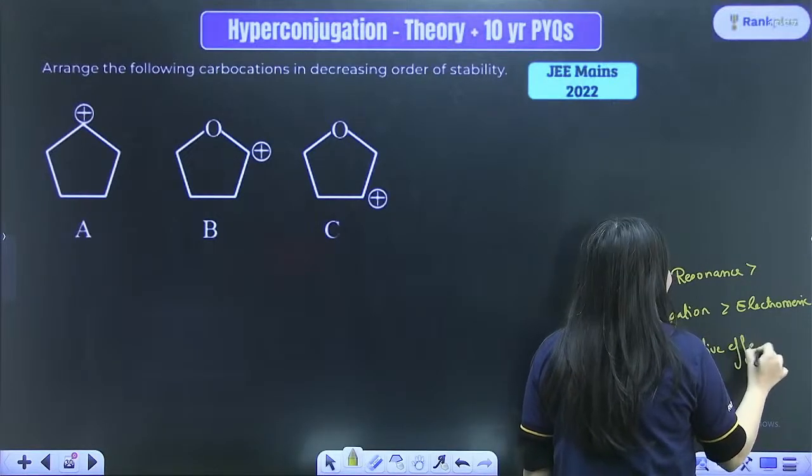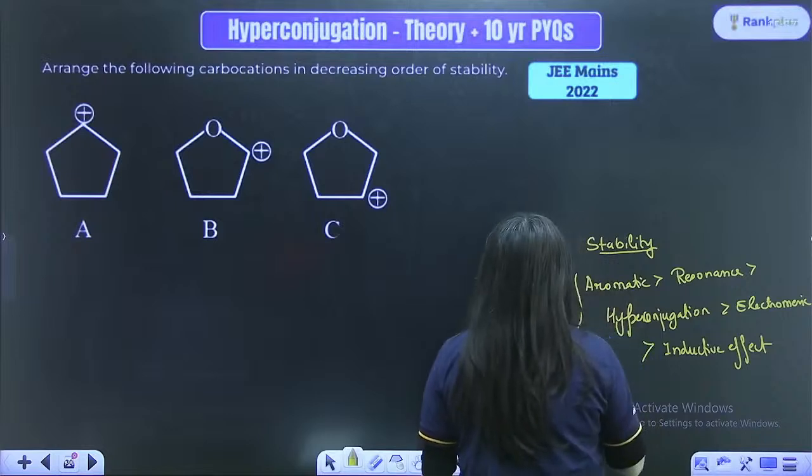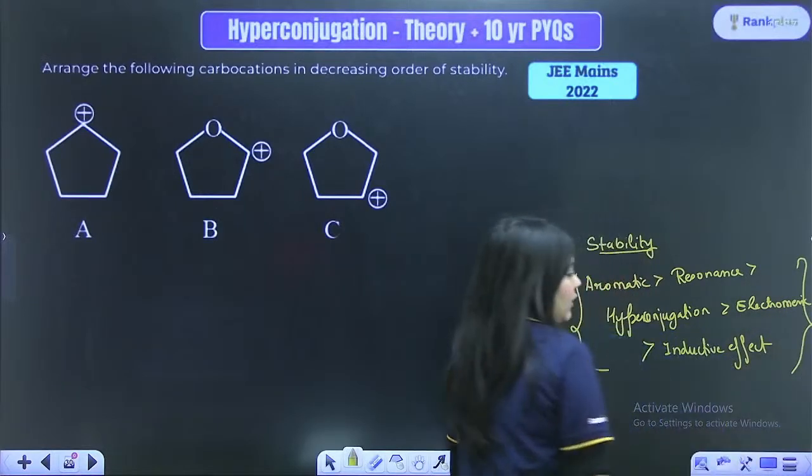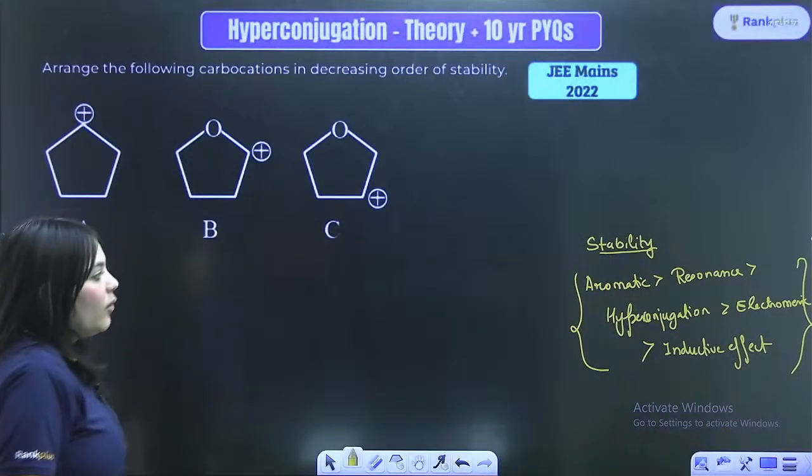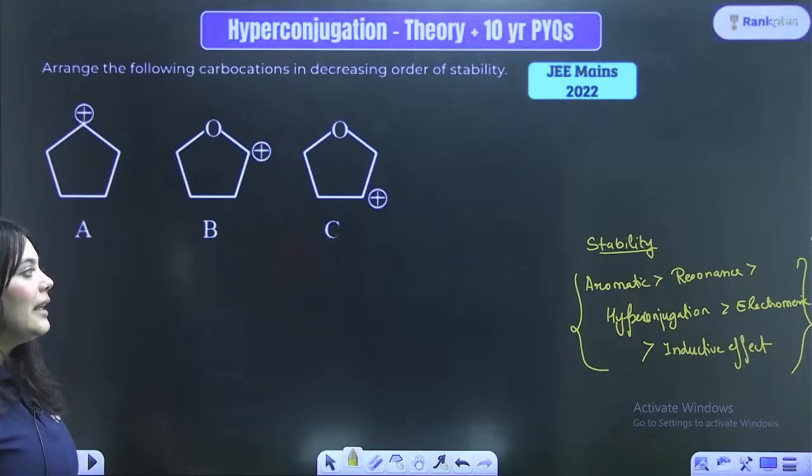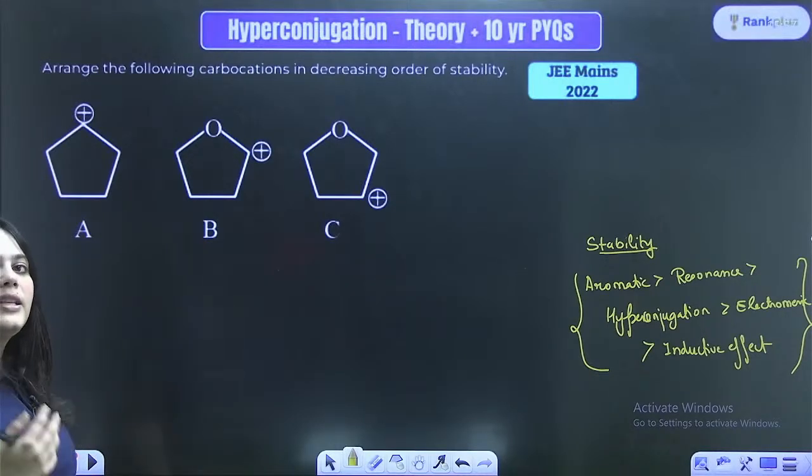So inductive effect has the least effect out of all of these GOC effects that you study in GOC. Remember, inductive effect has the least effect on any stability.